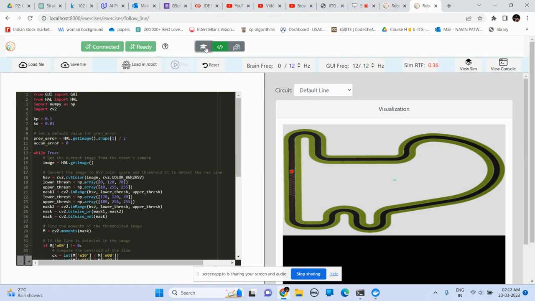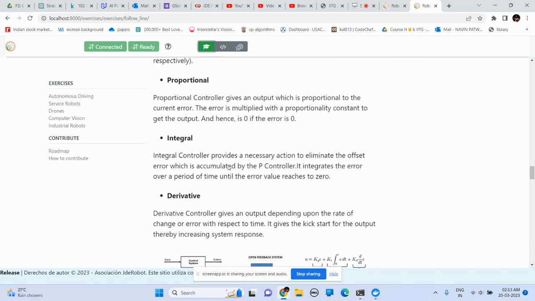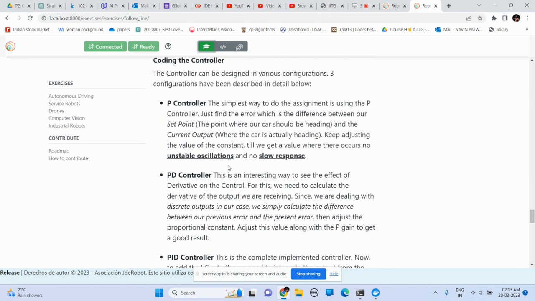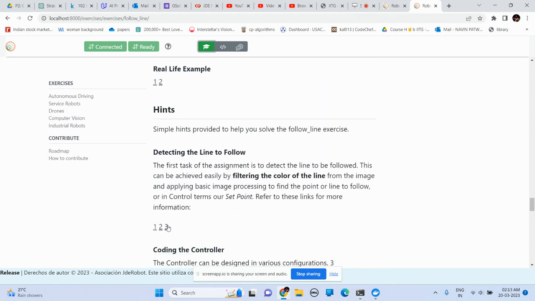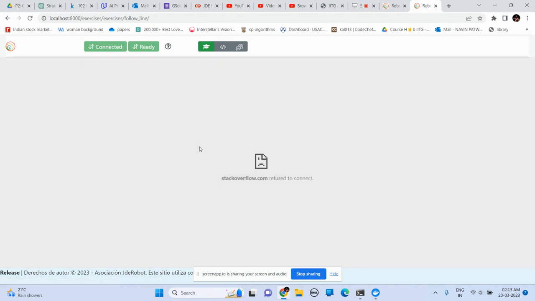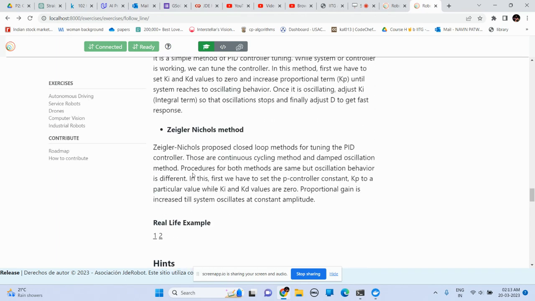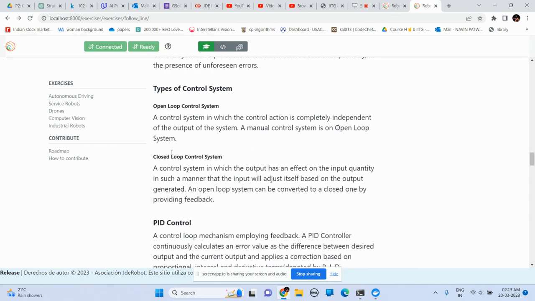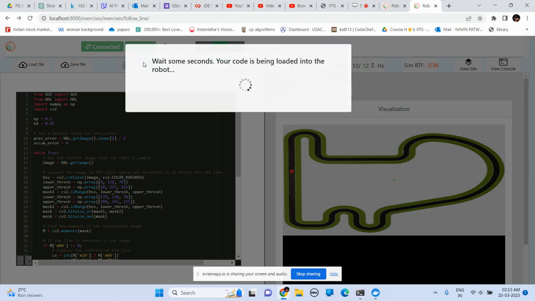Ideally, it would be much better if I had gone through the other methods given over here, like the detection of line flow and all these. I don't know why this Stack Overflow refused to connect, but here you can find it. There are methods given over here, so we can run this code and load it in the robot.